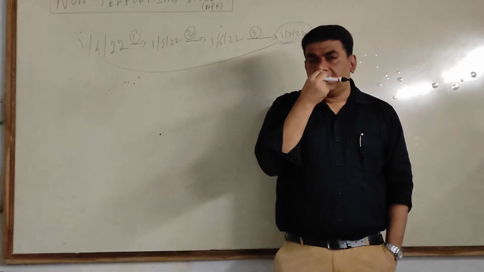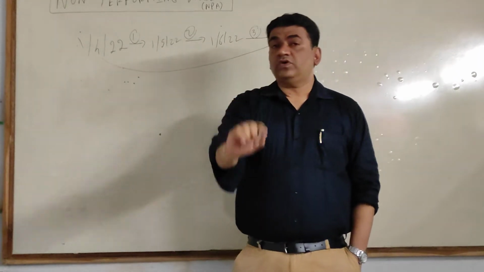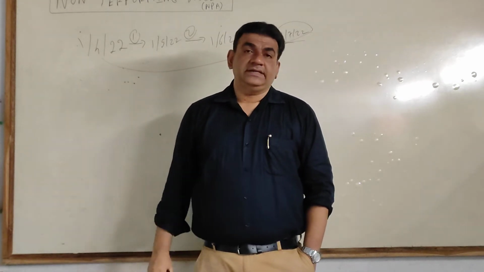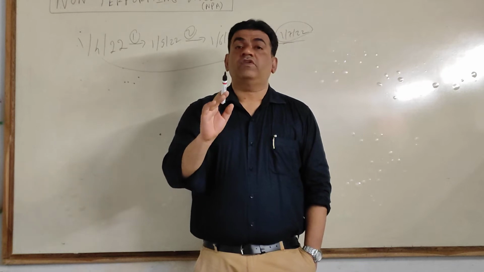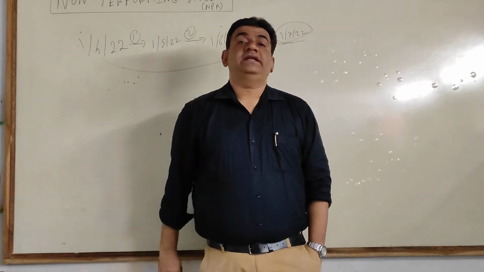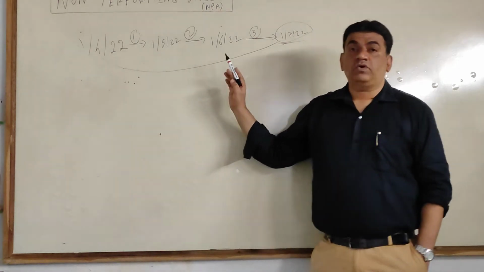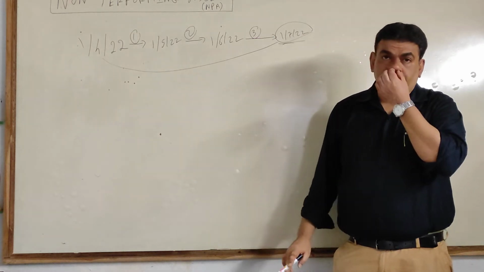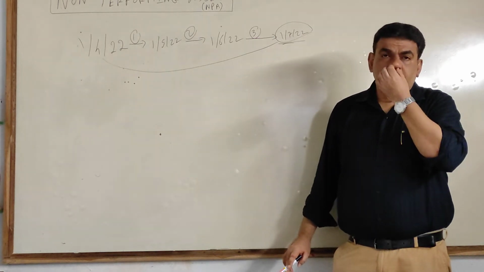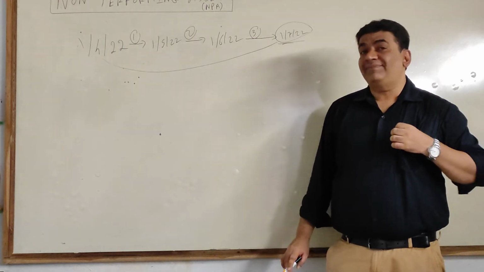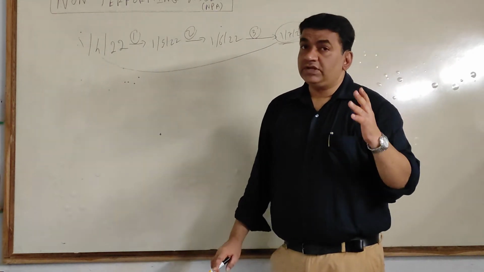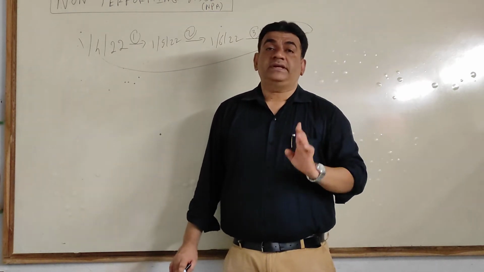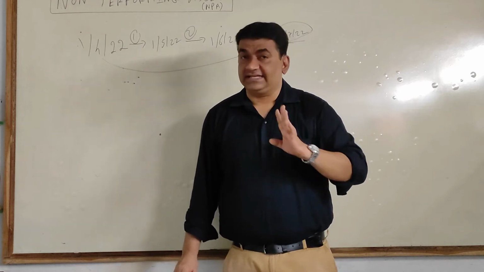If you look at the question sheet that you all have, before the objectives and after the last sum, there are 2 pages which are manually written. In that, there is a first paragraph of non-performing asset where the definition is given, the same as what I explained to you right now. Keep this in mind, important for objective also. When any amount is due from the customer to the bank and from the due date, 90 days are over and still it is not collected, it becomes a non-performing asset.